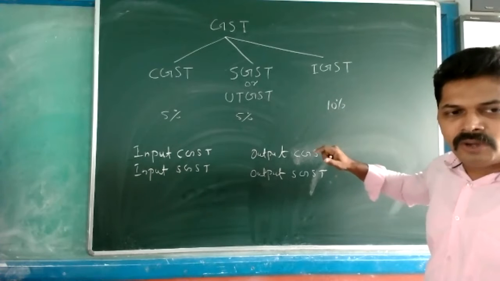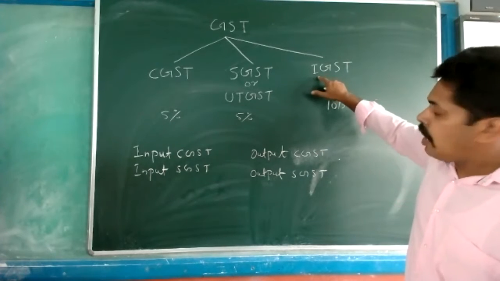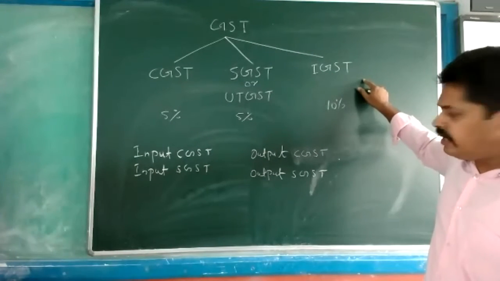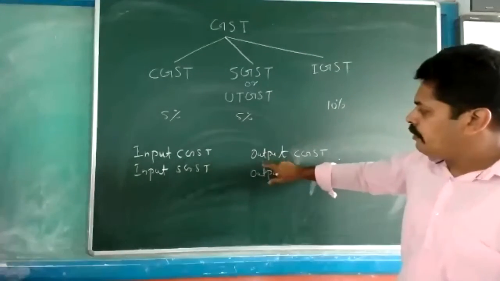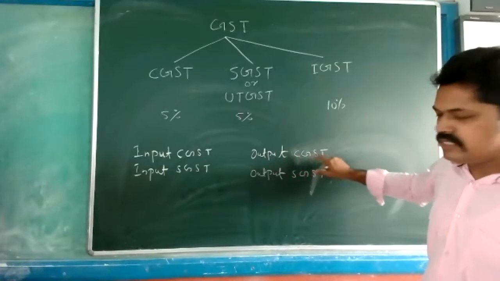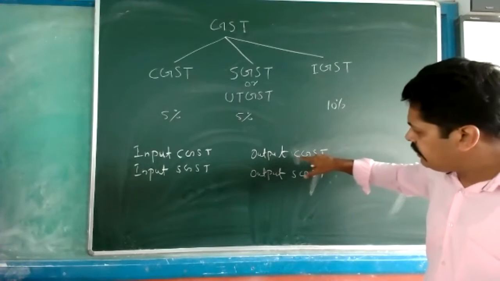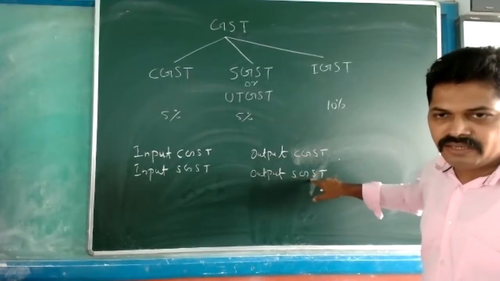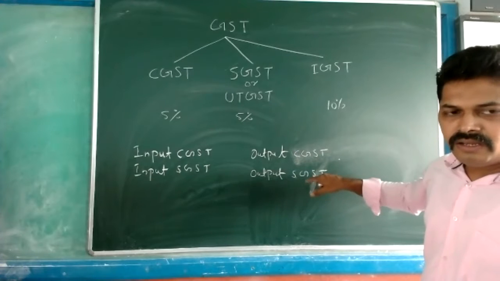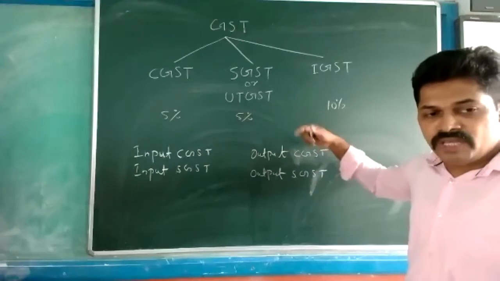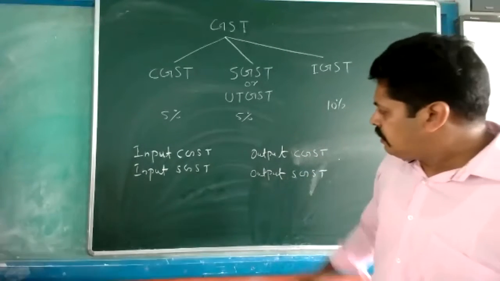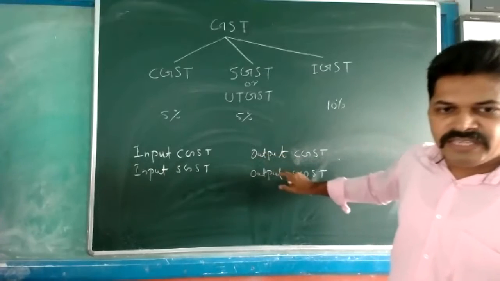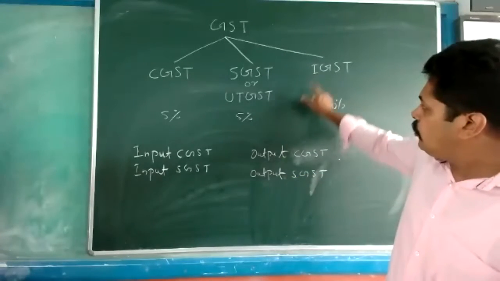And if we sold outside the state, then only one item, output IGST, will be written. There is no need of writing CGST and SGST. If you are selling from one state to another state, no need of these two. Only one is required, output IGST.